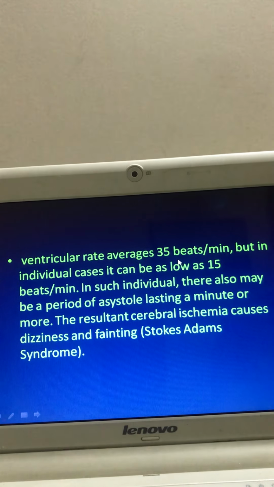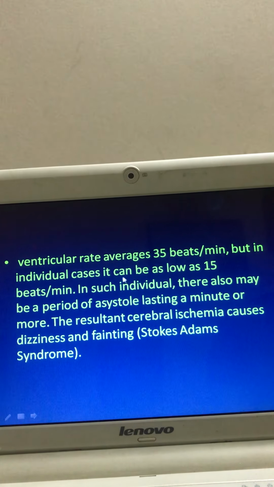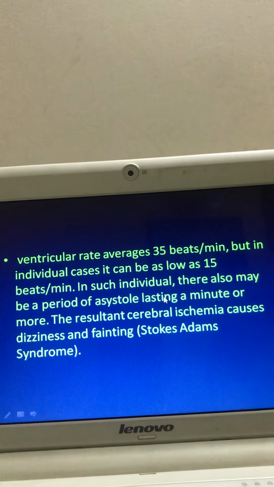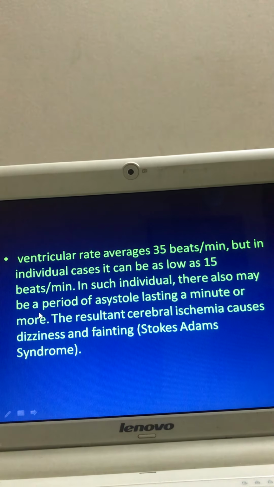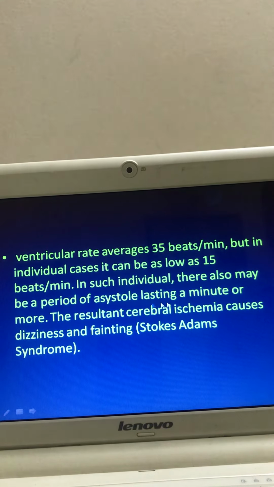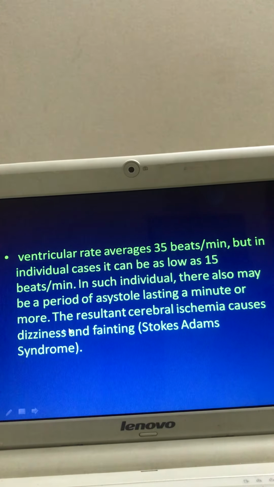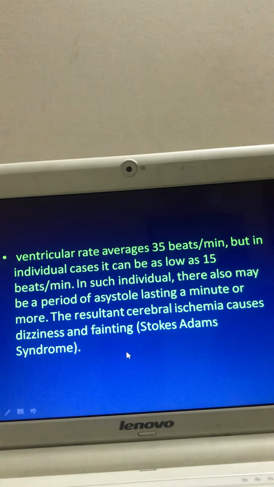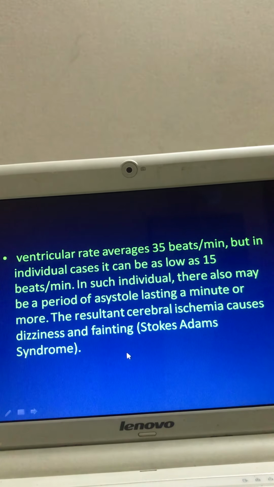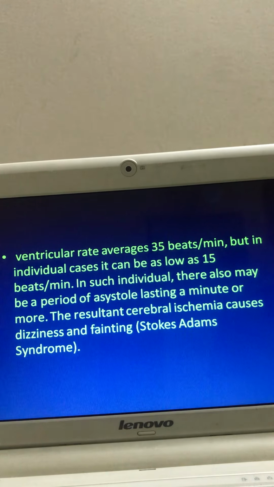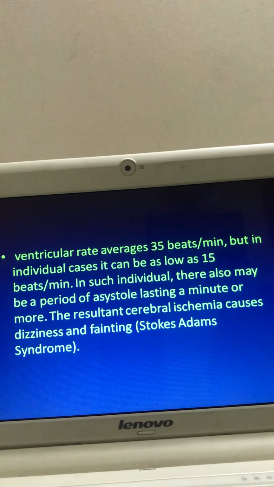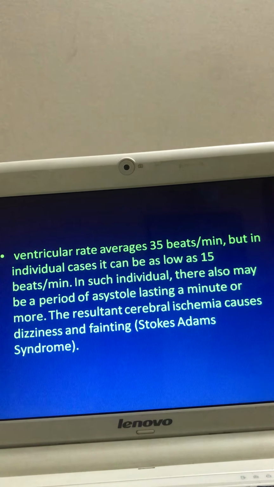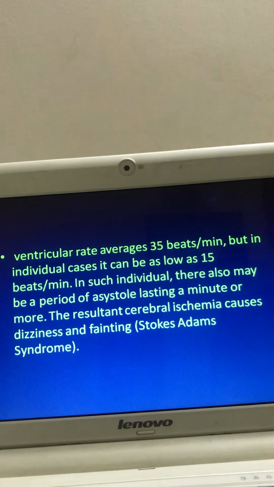Ventricular rate averages 35 beats per minute, but in individual cases it can be as low as 15 beats per minute. In such an individual, there may also be a period of asystole lasting a minute or more. The resultant cerebral ischemia causes dizziness and fainting. It means in bundle of His block, the impulse cannot be transmitted to the ventricle because there is a block in the bundle of His.